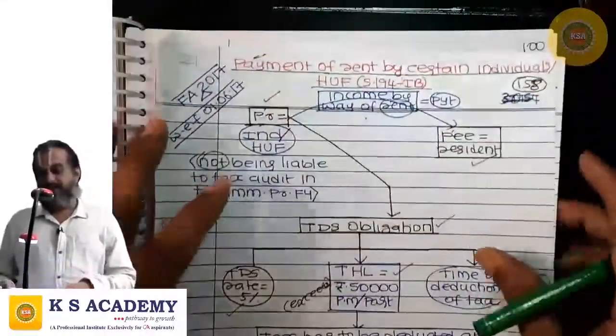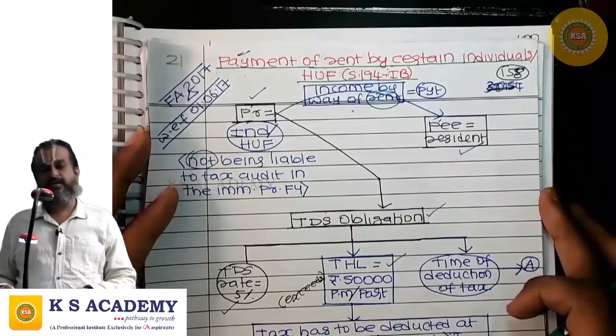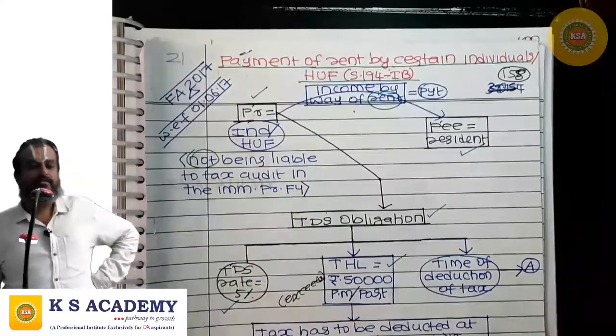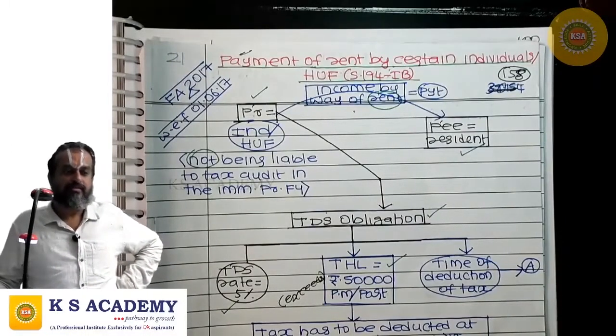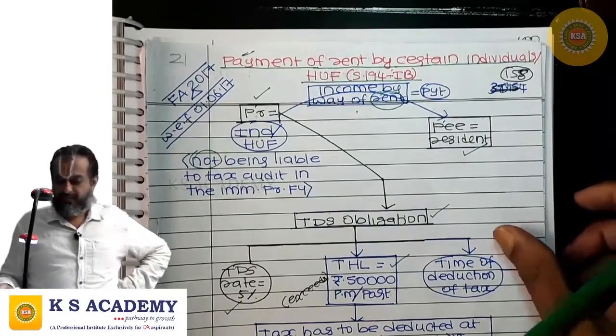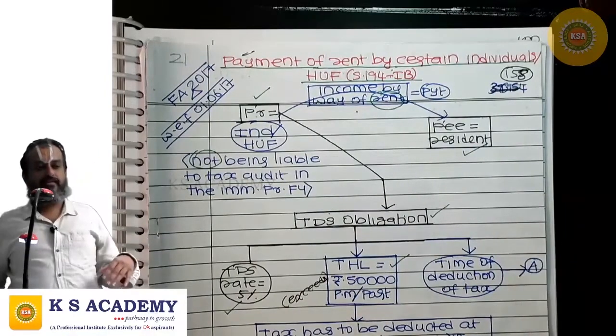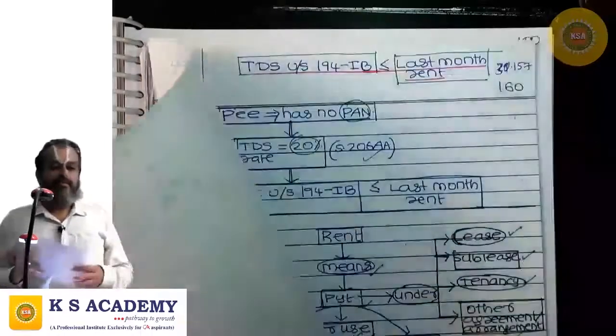So, where the payment is income by way of rent, the payee is resident, the payer is an individual or HUF not liable to tax audit in the immediately preceding financial year, and the rent per month is crossing 50,000, the payer has TDS obligation at the rate of 5%. On the entire rent for the year, you apply 5%, and you withhold out of the last month rent.